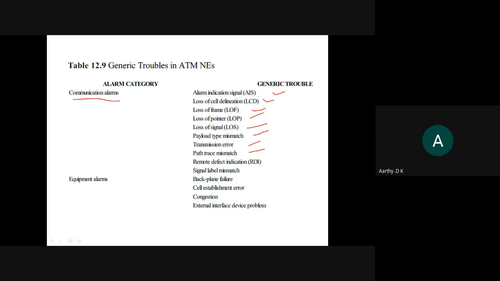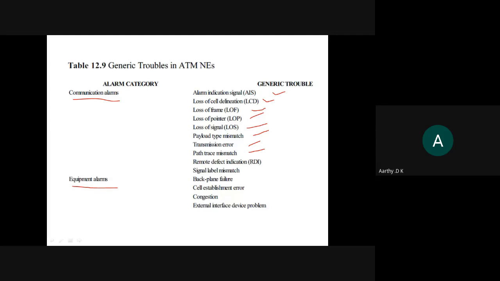I've just picked two of them to explain to you. So this table helps you to identify what kind of error or what kind of fault you can have in your ATM. So this is about the equipment. If the interface doesn't work, we have seen M1, M2, M3, all these kinds of interface, right? If that particular interface doesn't work properly, so what happens if you have a congestion control?